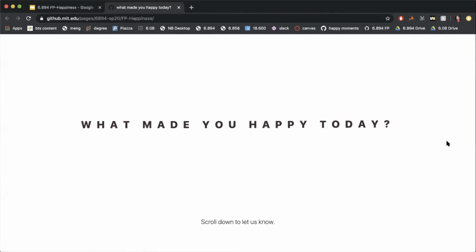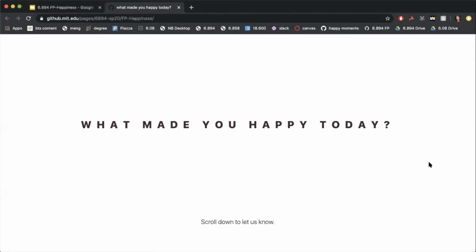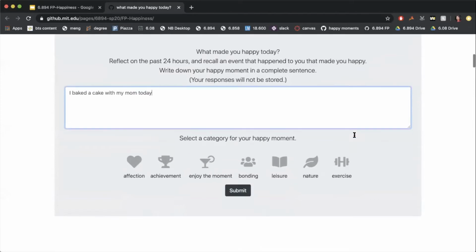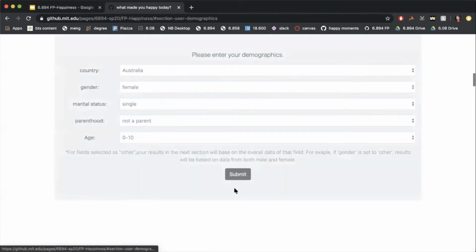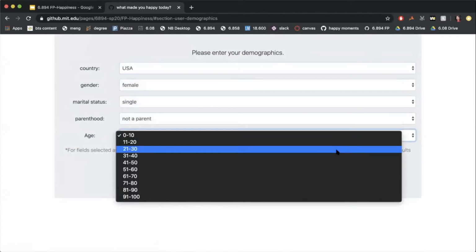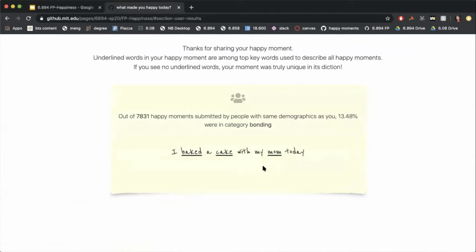When the user first comes to our site, they're greeted with the question, what made you happy today? Like the participants of the study. They're then asked to reflect on the past 24 hours and write down a happy moment. They can then choose a category corresponding to that moment. They're then asked to enter their demographic information, and they'll see their happy moment display on this note.